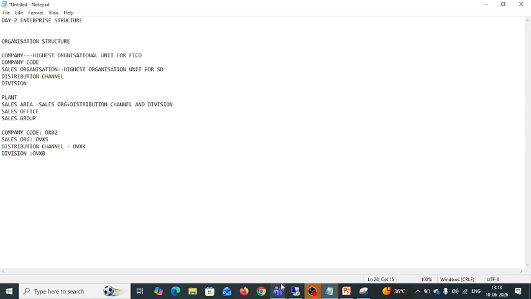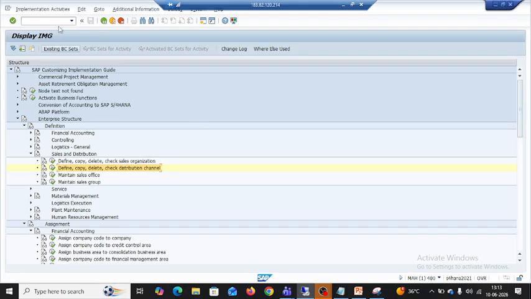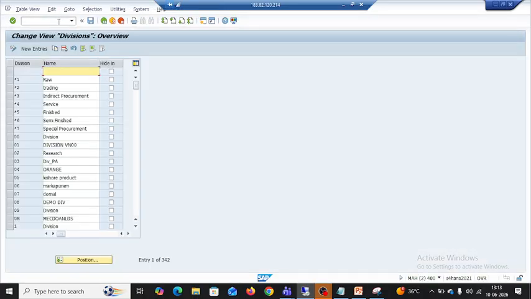Without going through these paths, we can directly give slash OVXB. It will give the change view of the divisions.